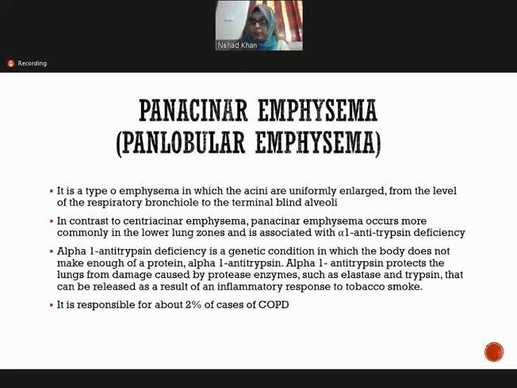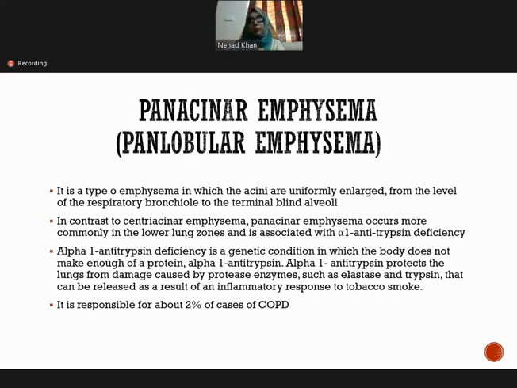These protease enzymes, elastase and trypsin, are usually released as a result of the inflammatory response in tobacco smokers. When someone smokes, enzymes like elastase and trypsin are released and they can cause damage to the lung.